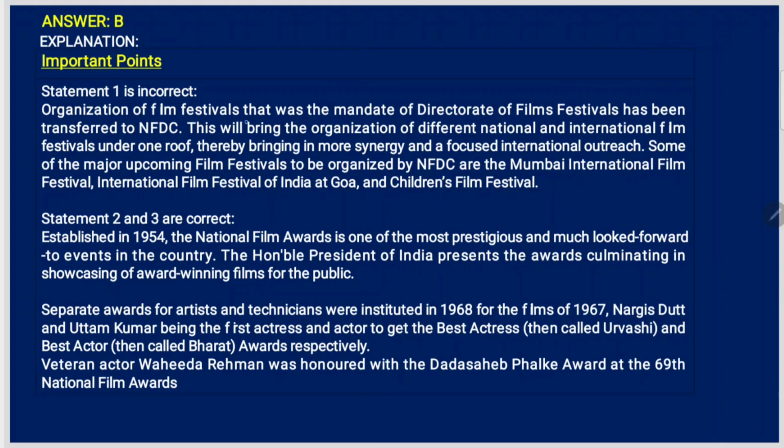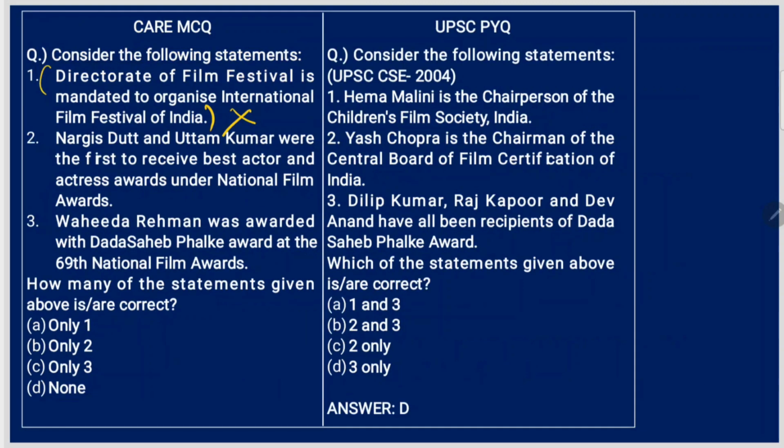See, Organization of Film Festivals, that was the mandate of Directorate of Film Festivals, has been transferred to NFDC. NFDC is National Film Development Corporation of India. So currently NFDC is doing this. So this is wrong.